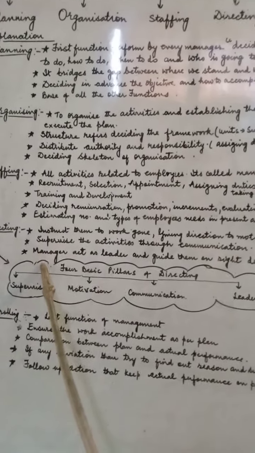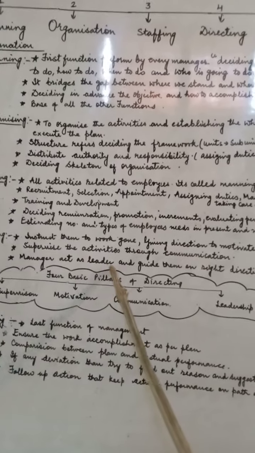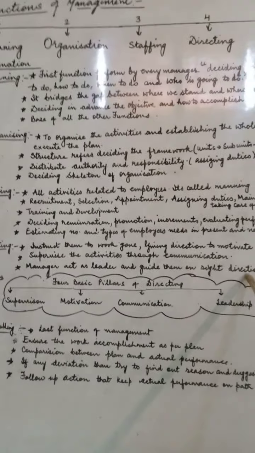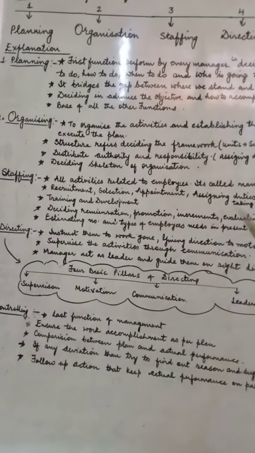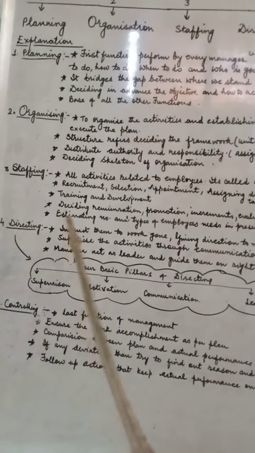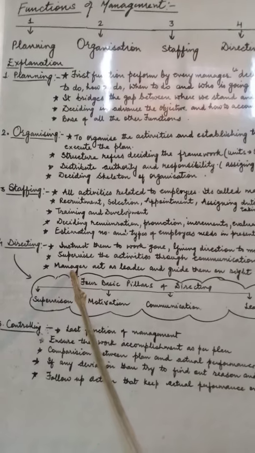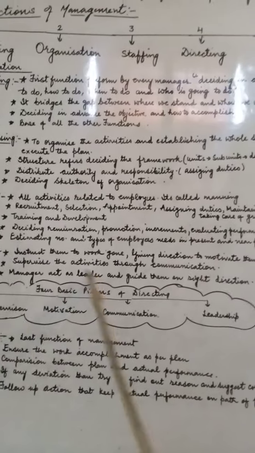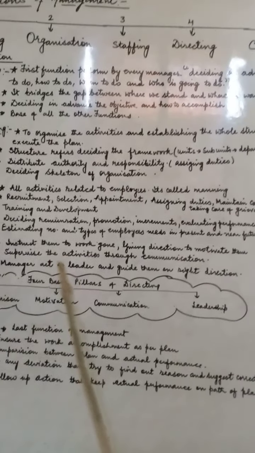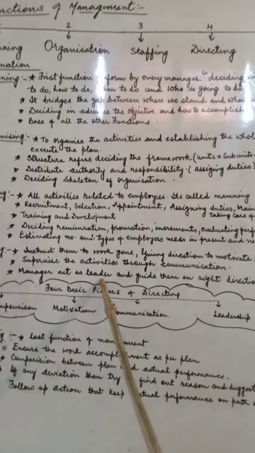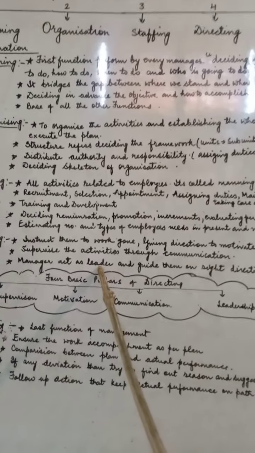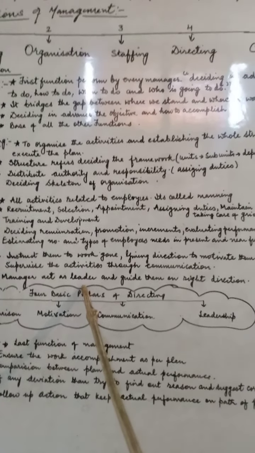Next, the manager acts as a leader and guides them in the right direction. Only a good manager is a leader, and because a manager leads a group of people, we can say the directing function can only be performed well if the manager is a good leader, because he is the person leading a number of people.